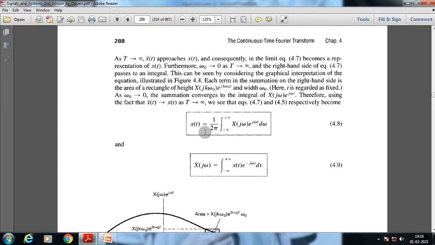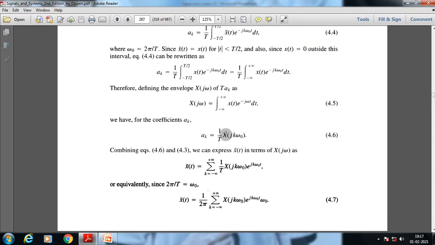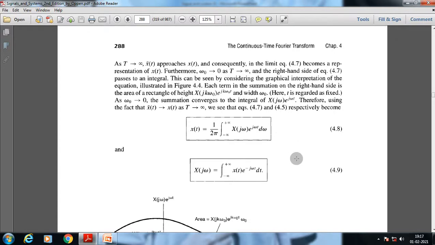Okay, and also the X of j omega can be rewritten as the integral of x of t e to the power minus j omega t, which is nothing but the inverse Fourier transform. So we got these two functions: the first one is known as the Fourier transform, and this is known as the Fourier inverse transform. In case of the Fourier transform, which is also known as the time frequency domain duality, any signal which is in the time domain, we can convert into the frequency domain, and that is known as Fourier transform.